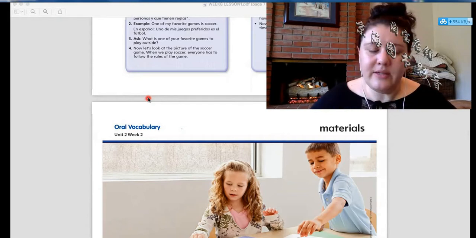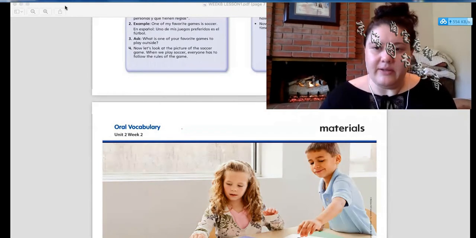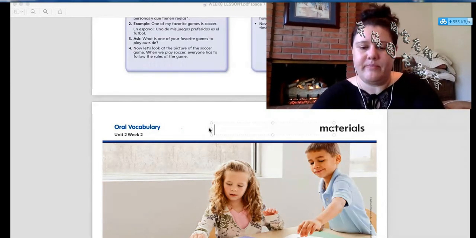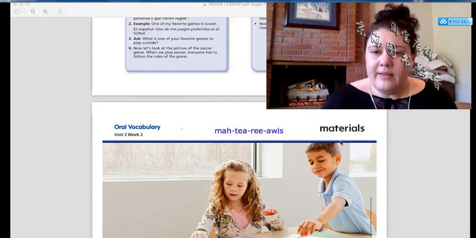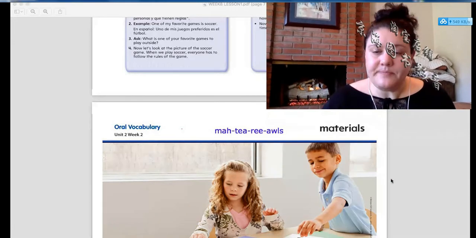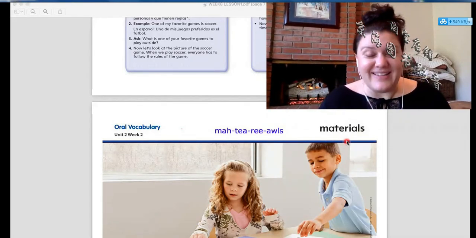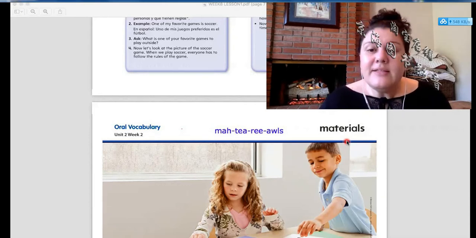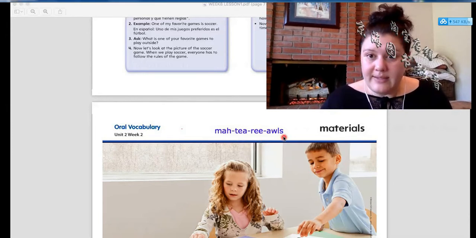Okay, let's go on to our next word. This is kind of a funny word in English, so I'll type it out for you. Okay, this word in English, how we say this is materials, okay? The words are getting harder now, so you have to try and say them with me, okay? Ready? So let's try it one more time. Materials, materials, okay?